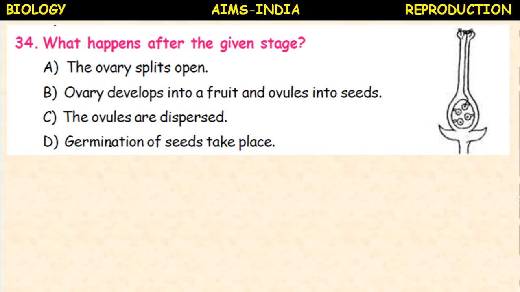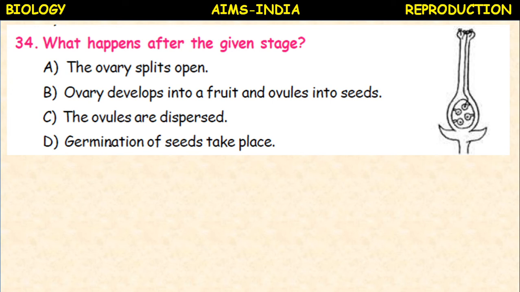Next, what happens after the given stage? So here one stage is given. The stage is showing keenly. You observe the figure. Here the pollen grain reaches the stigma. Then the pollen tube is produced. The pollen tube enters the embryo sac and results in the fertilization. What happens after this stage?